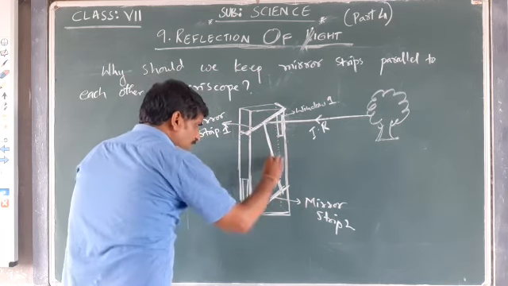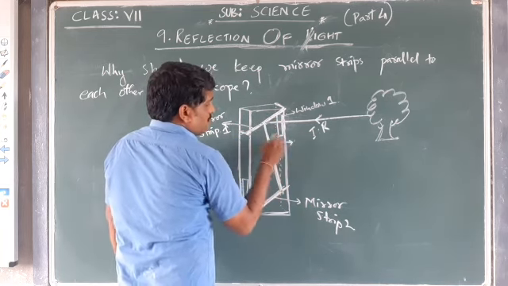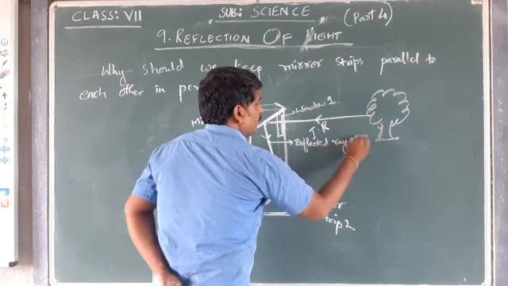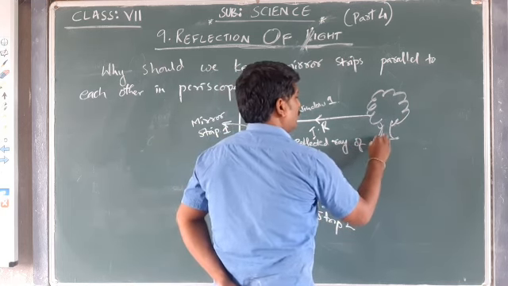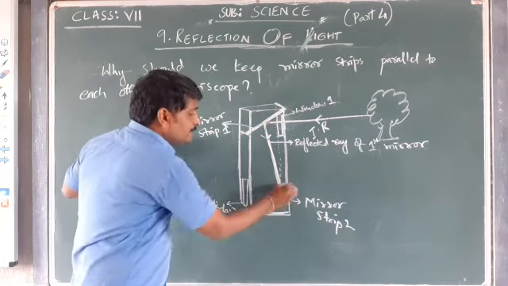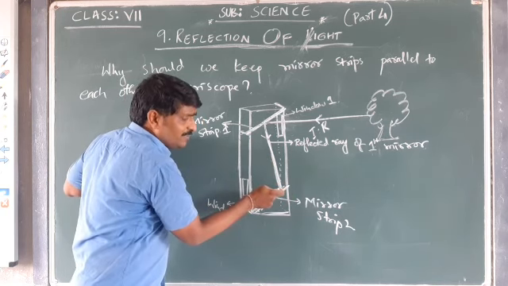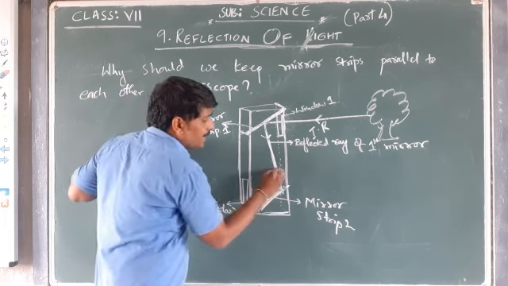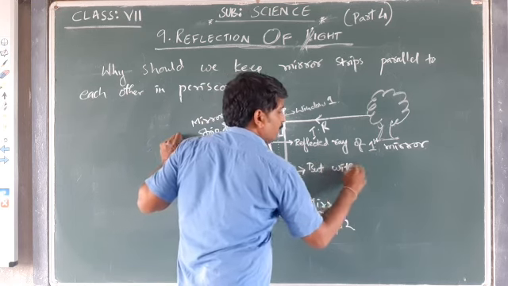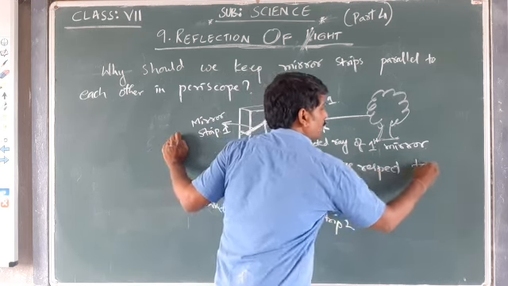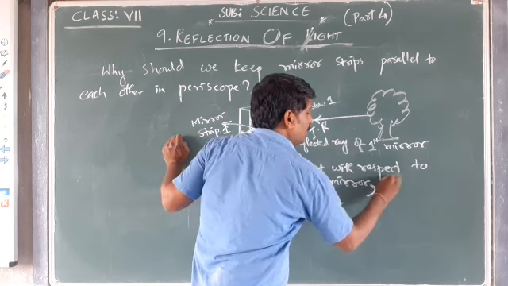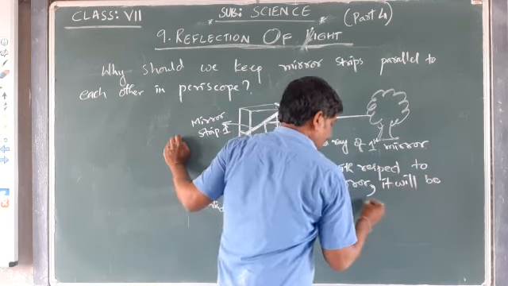See, this is the reflected ray of the first mirror, but with respect to the second mirror, it will be the incident ray.